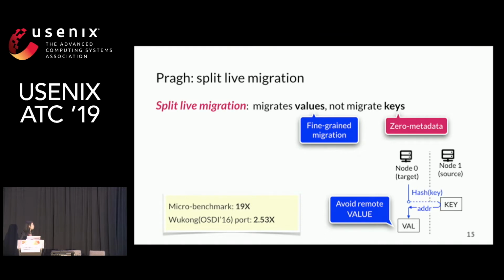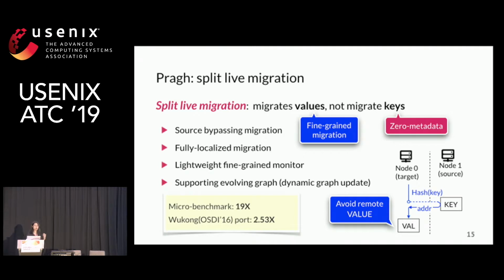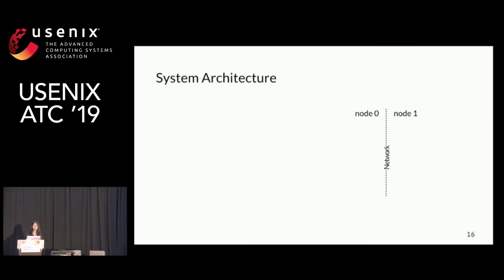Our system Pragh uses split live migration, which separately migrates values and does not migrate keys. This avoids remote values and maximizes migration benefits using this zero-metadata fine-grained migration. The evaluation shows the effectiveness. Beyond this, Pragh also supports other functions such as source-bypassing migration, fully localized migration, lightweight fine-grained monitor, and migration on evolving graphs. Before we dig into Pragh's details, let me briefly introduce Pragh's system model.